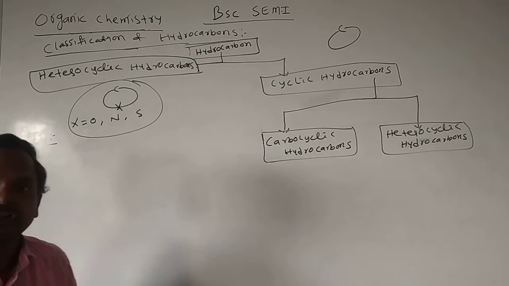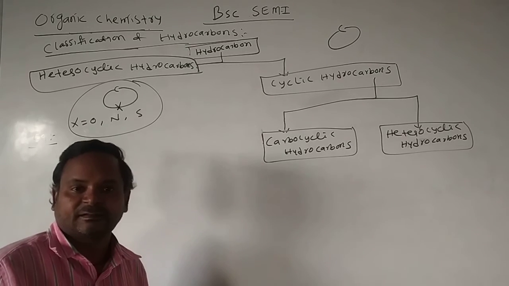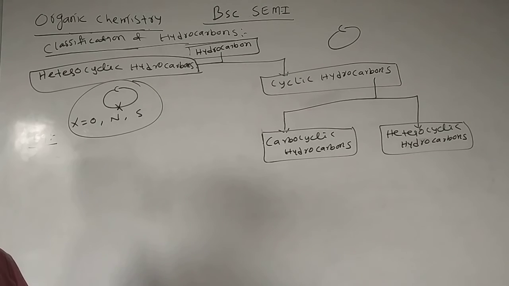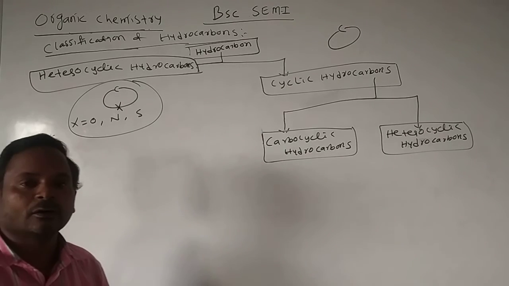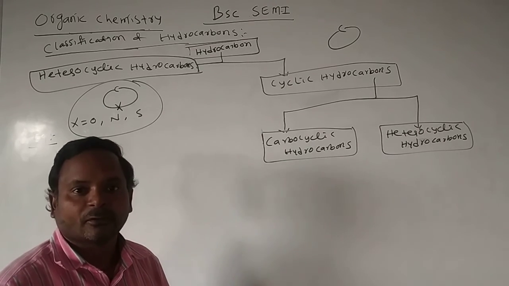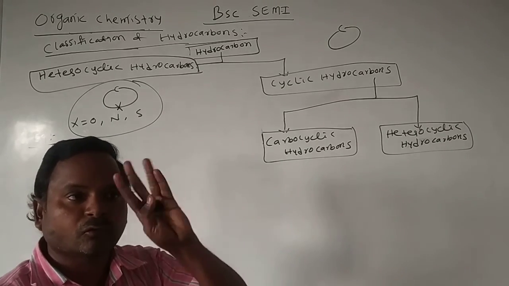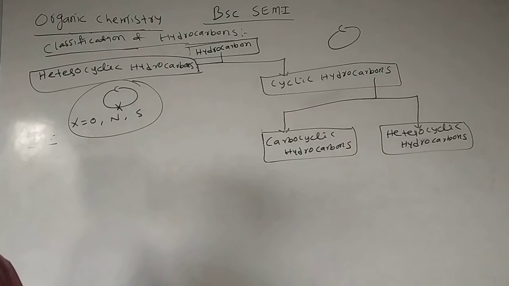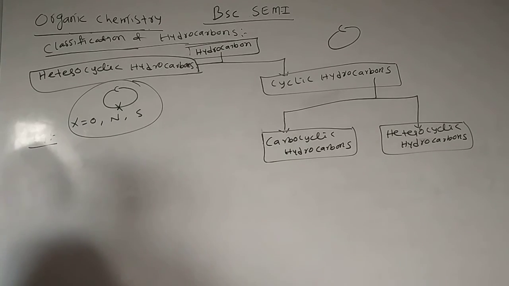Most naturally occurring enzymes and vitamins have a nitrogen, oxygen or sulfur ring. Hemoglobin is made of four pyrrole rings, which contain the nitrogen heteroatom. This is the importance of heterocyclic molecules.